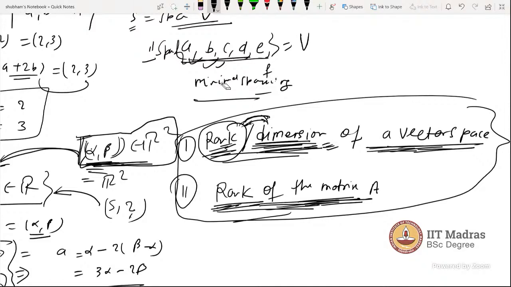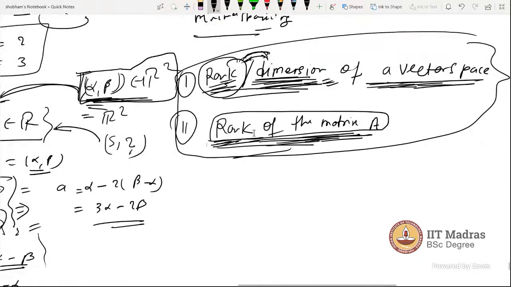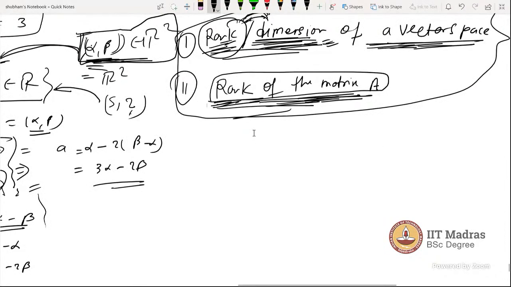Rank of the matrix you will see. Please note these two differences and be clear with that. Now let me go back to the dimension word. Whenever I take the rank word, it will come to the matrix. So what is the dimension of a vector space?